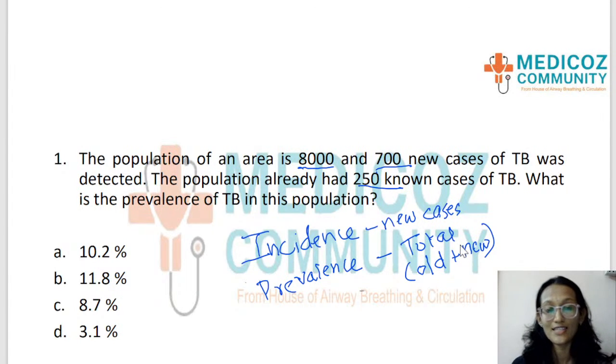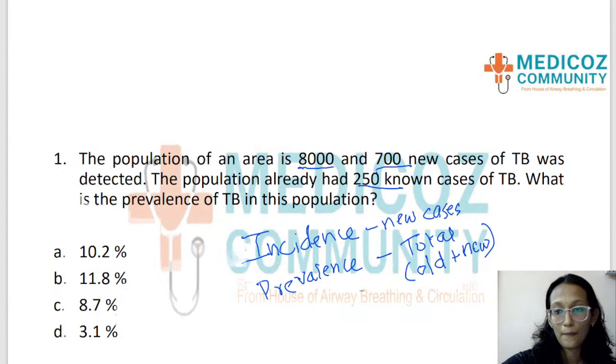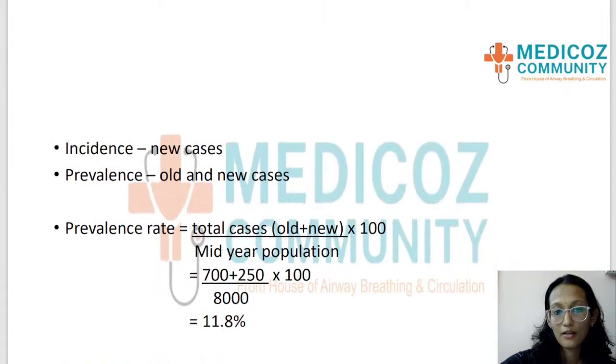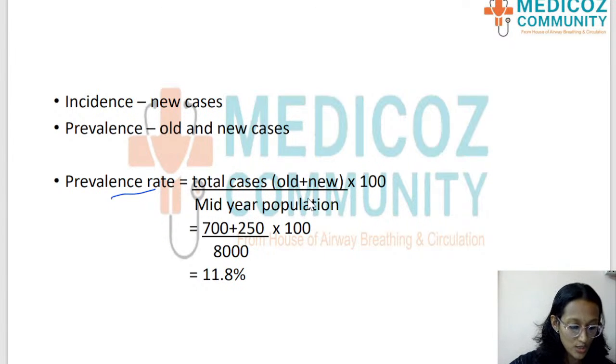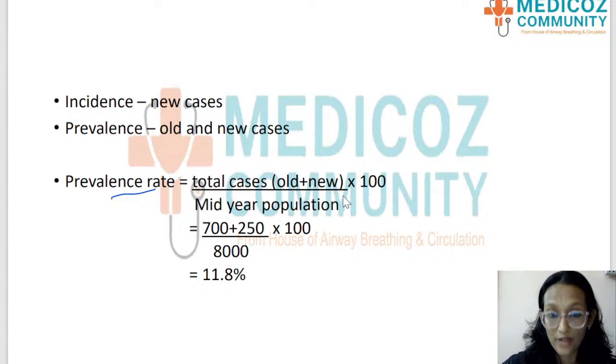And of course, prevalence has to be calculated as a rate. So there's a formula that you should know. The formula is prevalence rate equals the total cases, that means old plus new cases, divided by the mid-year population, into 100. That is the formula for prevalence rate. Total cases, which is old plus new, divided by the population. When we want to represent it in percent, we multiply by 100.